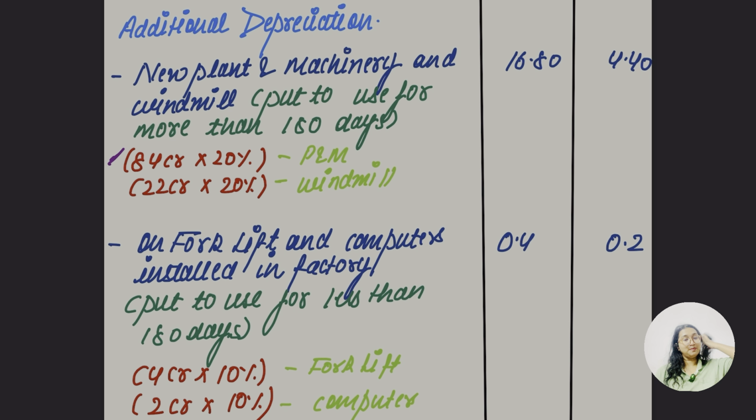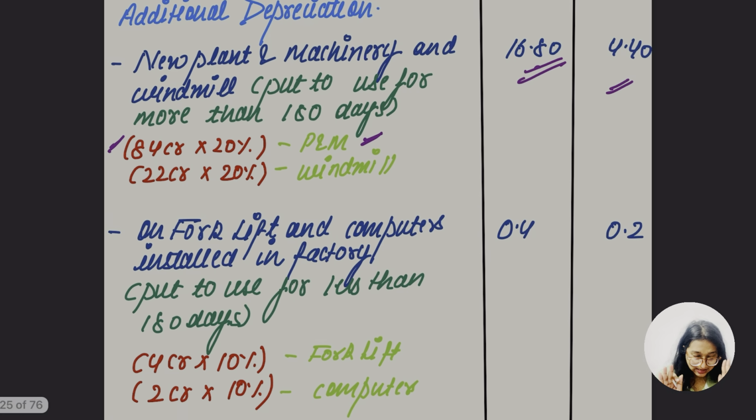So here the plant and machinery as it was used for more than 180 days, the 84 का 20% is going to be what? Let's do the calculation. That's going to be 16.80. And what about the windmill? 22 crore का 20% is going to be 4.4. इतनी बात समझ में आ गई ना? Yes, समझ में आ गई.